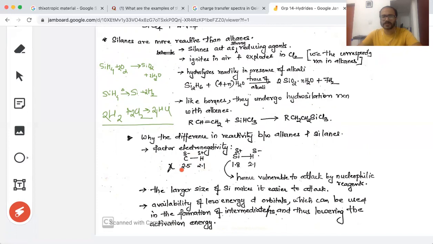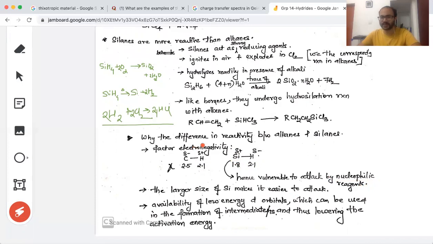So obviously, this being more electronegative, you will have a delta negative charge here and a delta positive charge here. However, in the case of silicon, silicon has a lower electronegativity value compared to the hydrogen, and that's why it generates a delta positive charge. And now, therefore, these atoms or these sites are highly susceptible to nucleophilic attack.